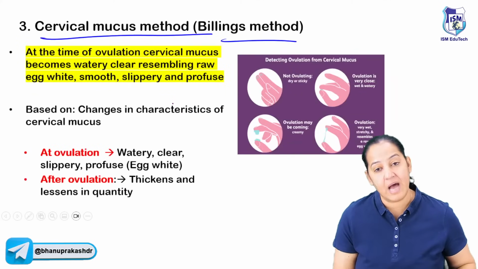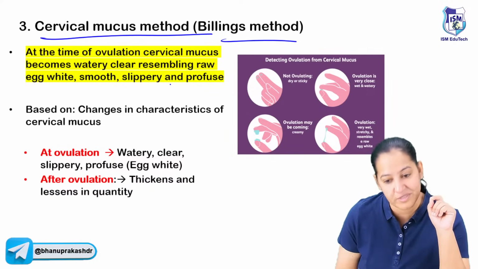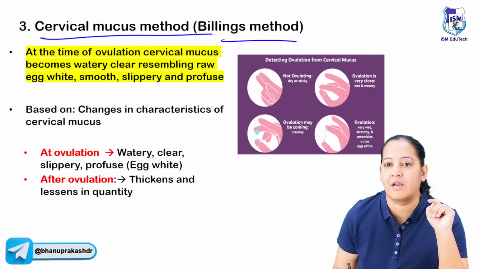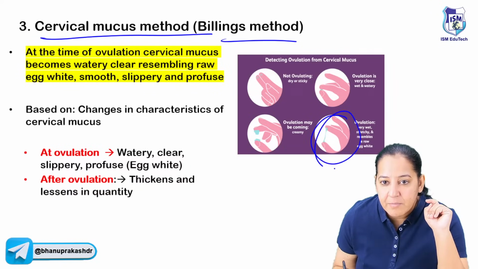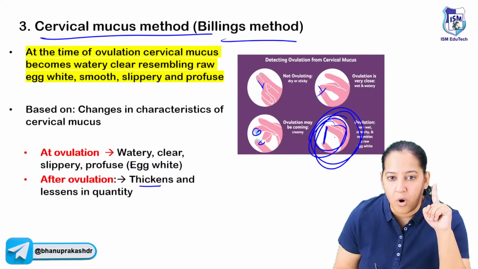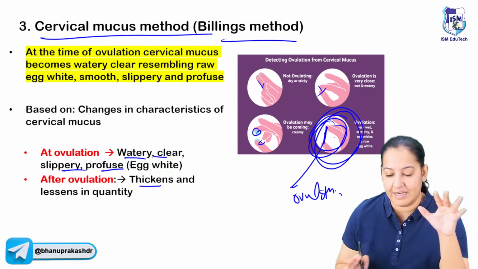So again, it requires a high degree of motivation that whenever the female partner is using the washroom, daily she should notice the consistency of the cervical mucus. When the consistency is like this, can you see, a string is formed. Here no string is formed, here hardly any string, thick string. Here it is like an egg white. It is known as watery, clear, slippery, profuse. So at that day she is ovulating. It can give a rough idea.